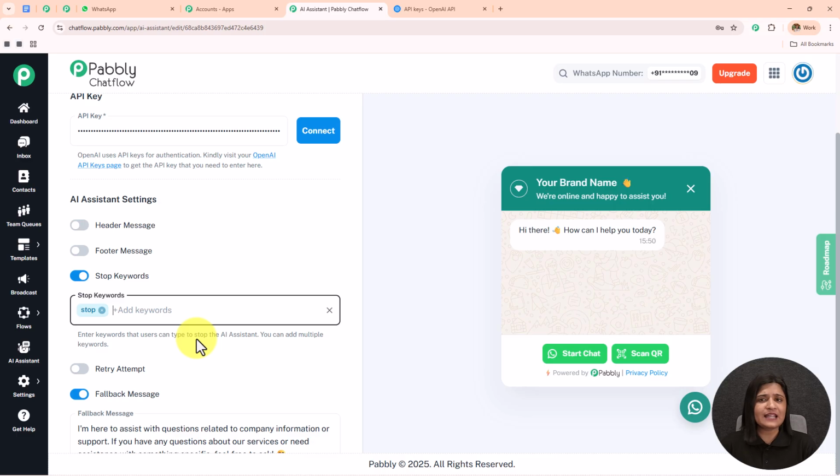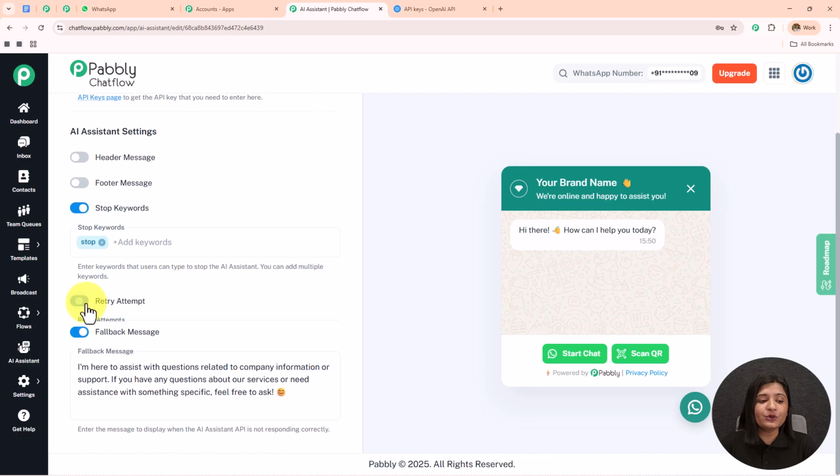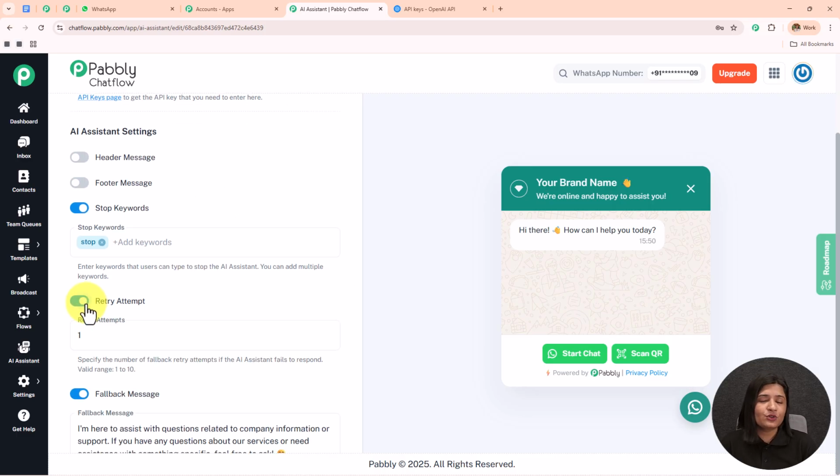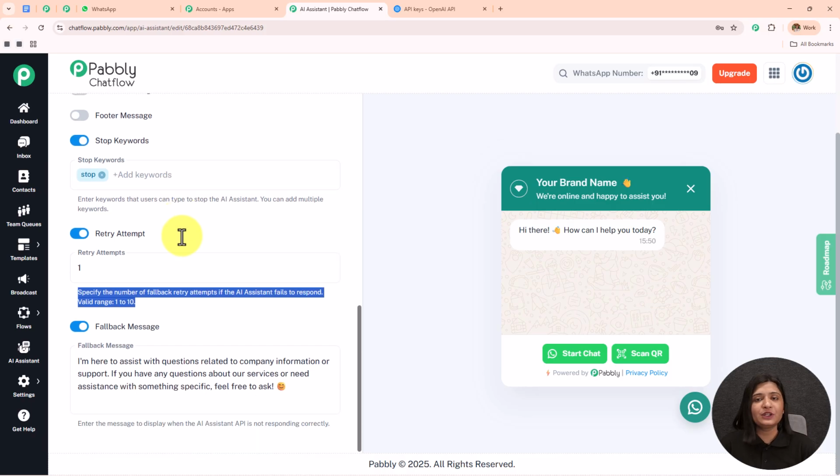So I'm going to write it as stop only. Then if you want to give more chances, so that whenever AI fails to answer the question you want to increase the chances, you can enter that over here in this retry attempt. I'm going to keep it as 1. It is written: specify the number of fallback retry attempts if the AI assistant fails to respond, valid range is 1 to 10. I'm going to keep it as 1.